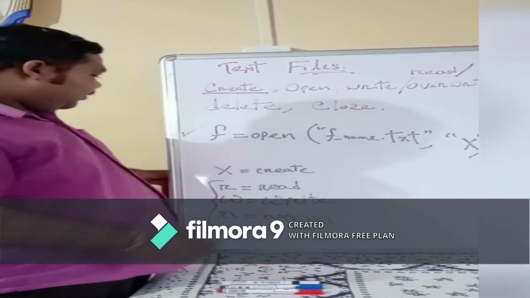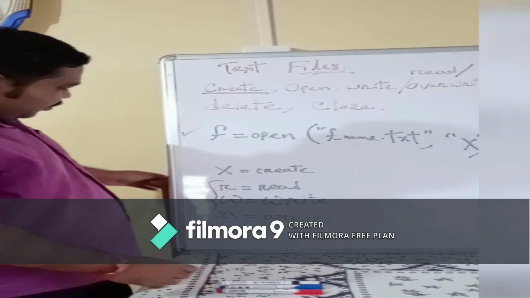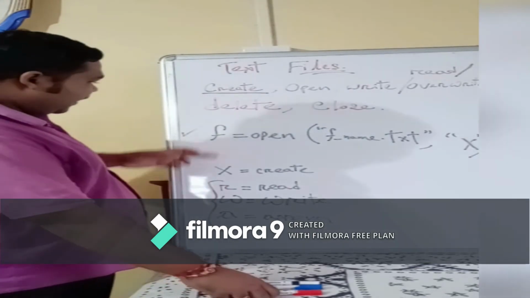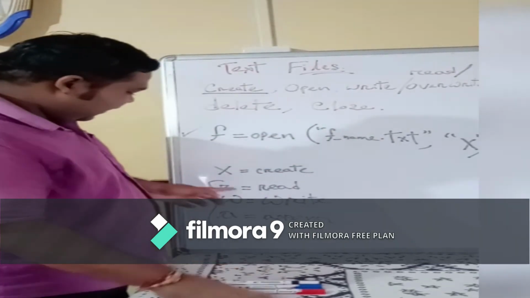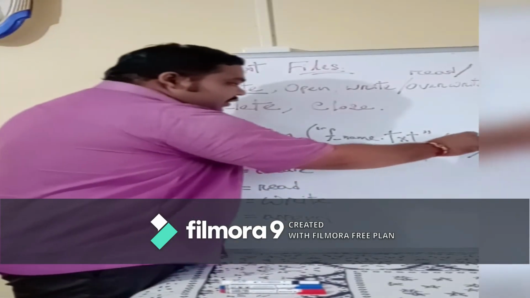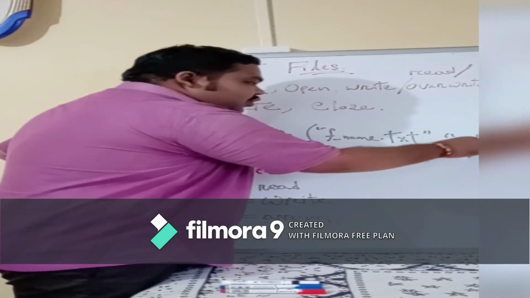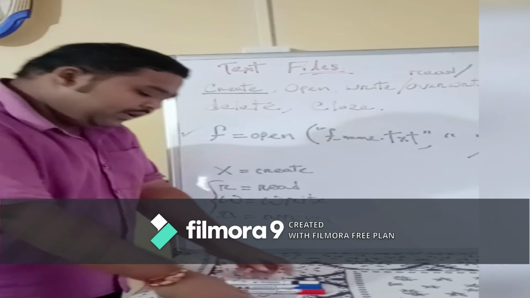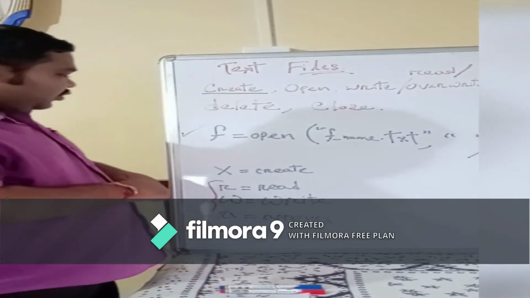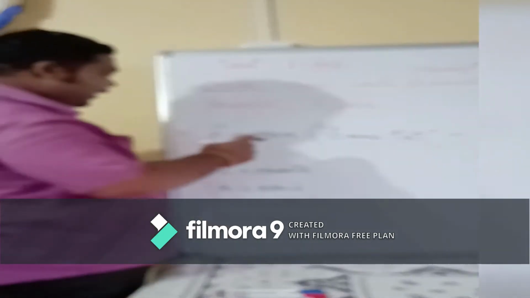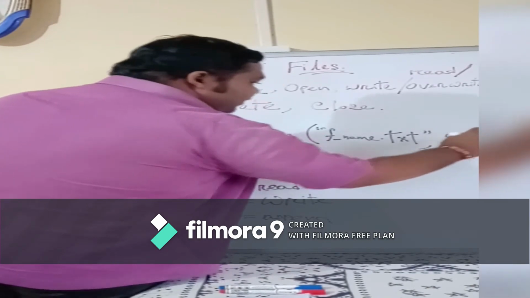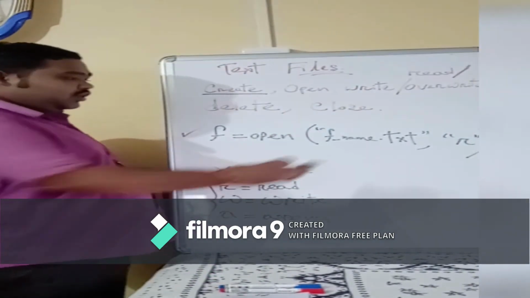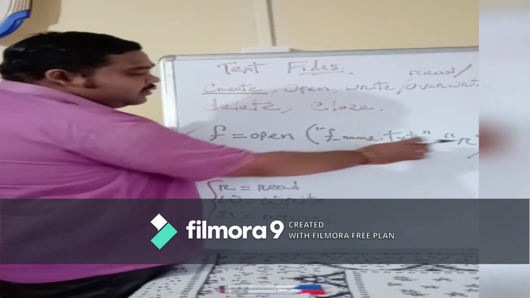स्टोर कर लिया. Now what you want? You want to read it. So what you will write? सिर्फ X के जगह बदल जाएगा. X के जगह आ जाएगा R. Existing file is there. Data is stored in the existing file. Someone has previously done that. Now you just want to open that file and you want to read it. Read करने के लिए इस syntax से खोलना होगा. जो फाइल को खोलना चाहते हैं, फाइल का नाम डालिए R.